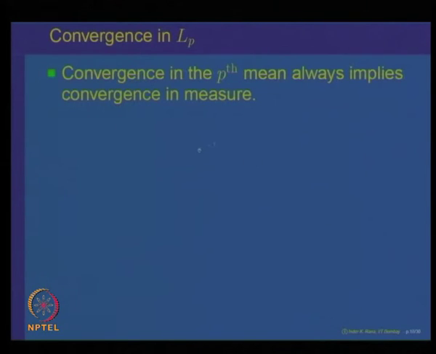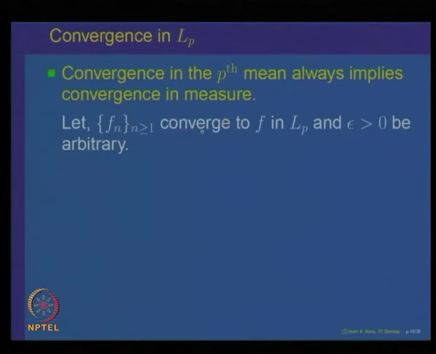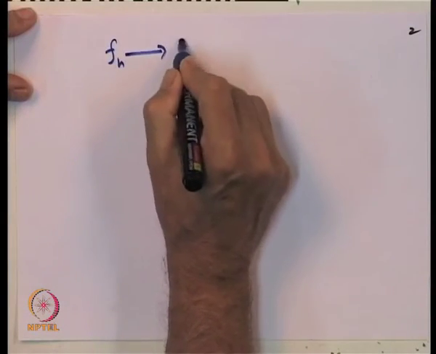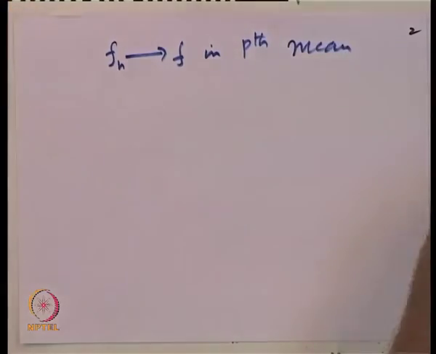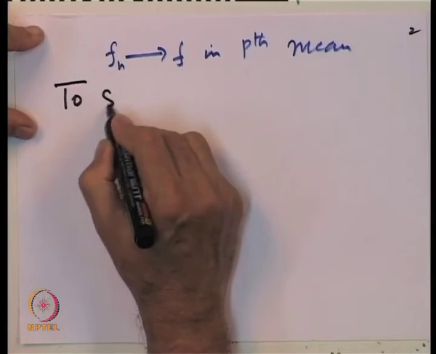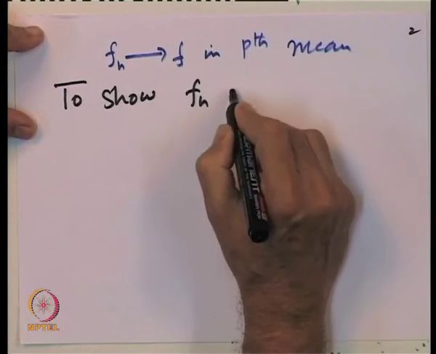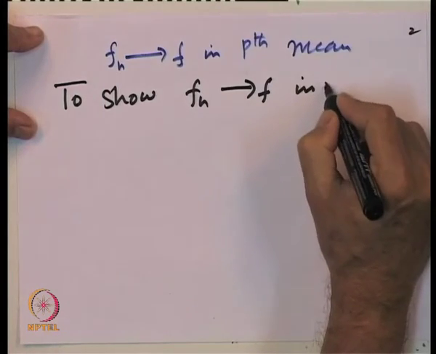Next, let us look at the fact that convergence in the pth mean always implies convergence in measure. So, let us take a sequence f n which converges to f in LP, and let epsilon greater than 0 be arbitrary. What do we have to show? We are given that f n converges to f in pth mean, and we have to show that f n converges to f in measure.